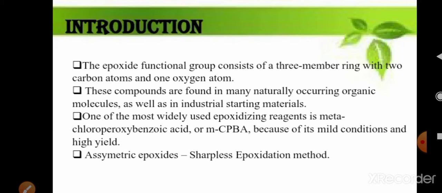These epoxides are most useful naturally occurring organic molecules, which are used as a starting material in the production of different products in the industries. We are familiar with this fact because we use an epoxidizing agent in epoxidation, that is metachloroperoxybenzoic acid. You know about this epoxidizing agent because in the previous lecture we used this epoxidizing reagent in a reaction.